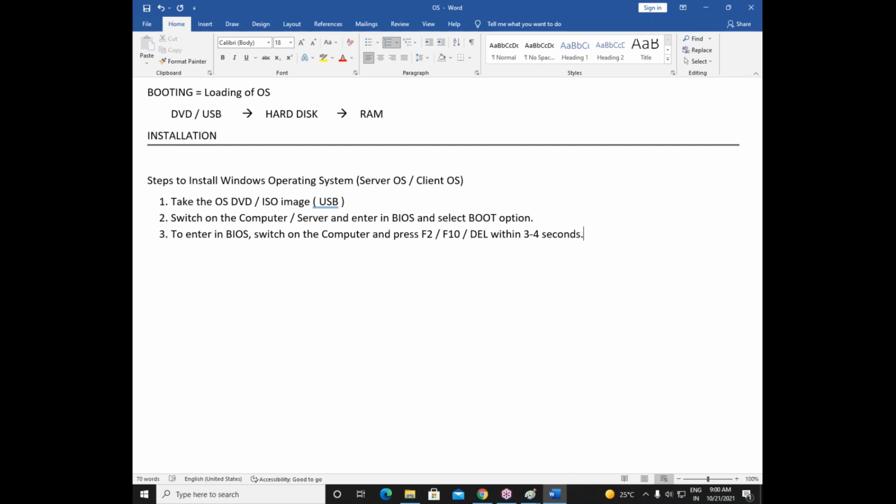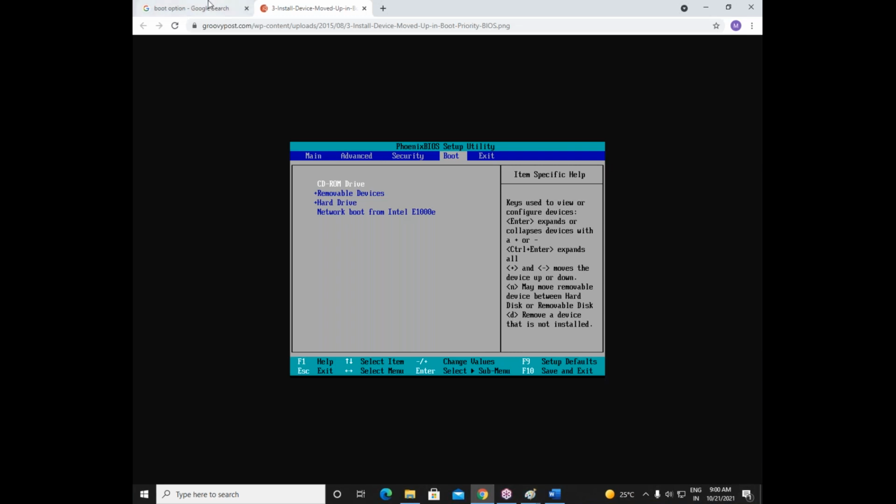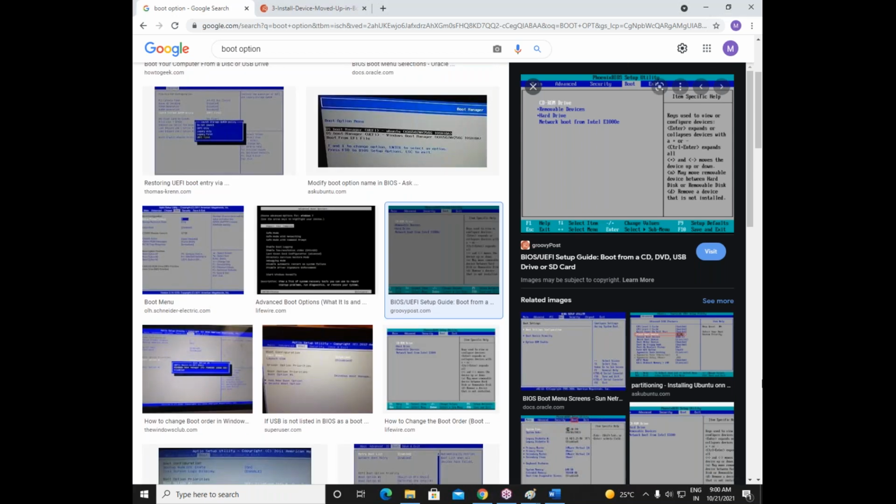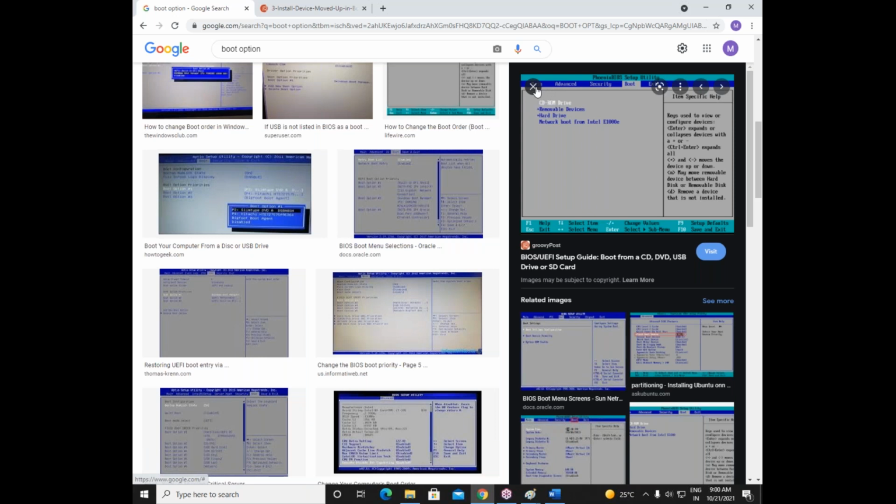What we have to do here, friends, to enter in BIOS, switch on the computer and press F2, F10 or delete within 3 to 4 seconds. So once you press these keys within 3 to 4 seconds, we will enter into BIOS. And how BIOS will look? BIOS will look exactly like this. What you see on your screen is the BIOS. Okay, it is majorly in this blue color and it will be presented like this.